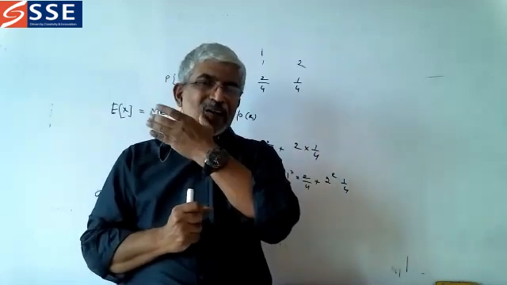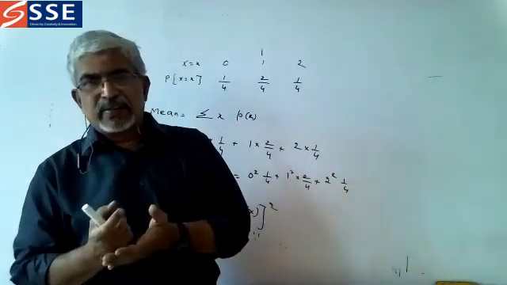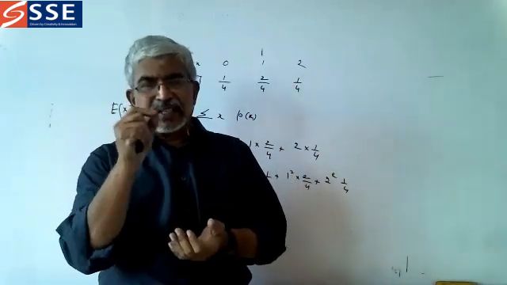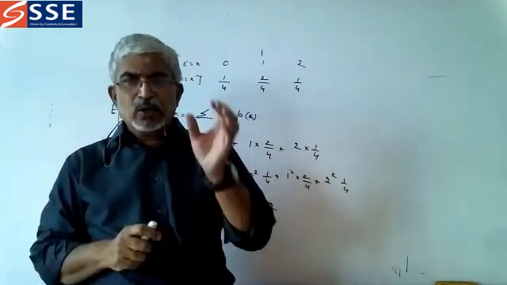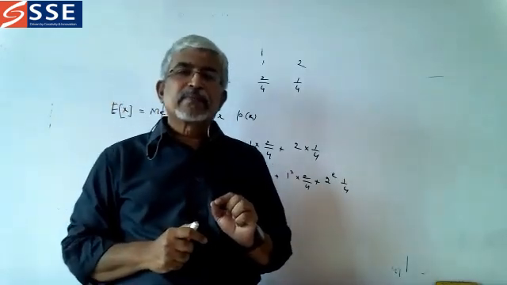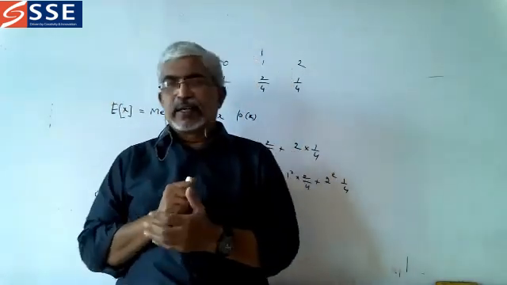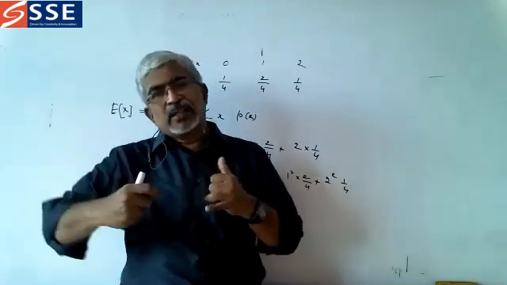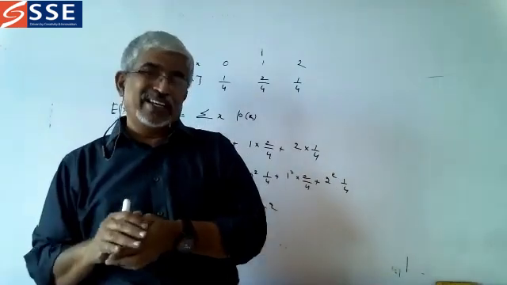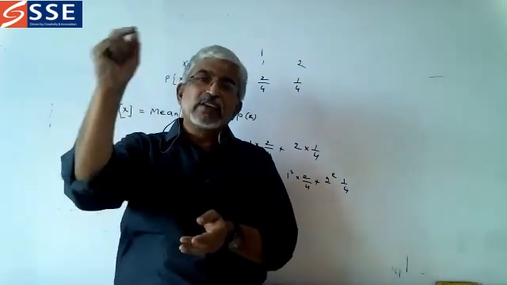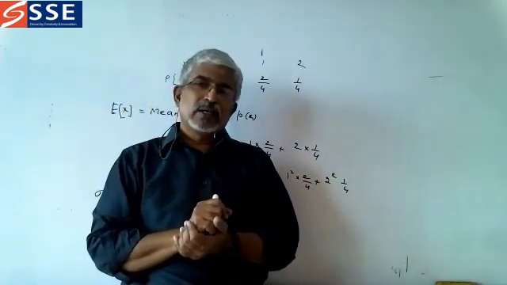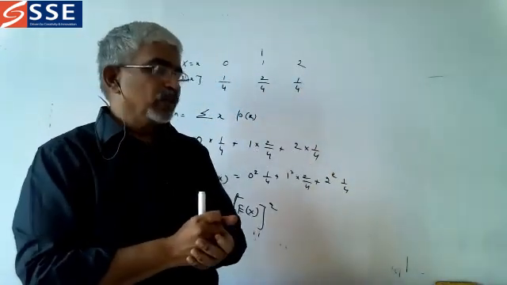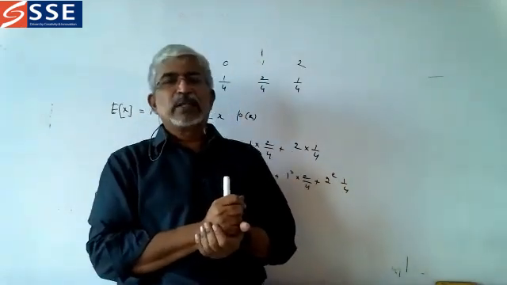Then we went for the discrete random variable. What is the random variable? What is the discrete random variable we have done? The discrete random variable always takes values which are finite or countably infinite. Countably infinite means it is countable, but we don't know where it is going to end. So it is called countably infinite values. Many such examples are there. I have told you what is meant by countably infinite.